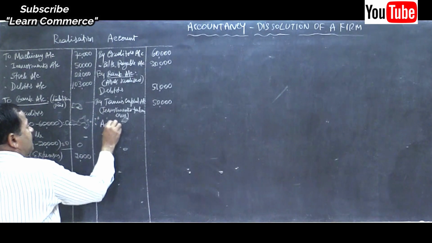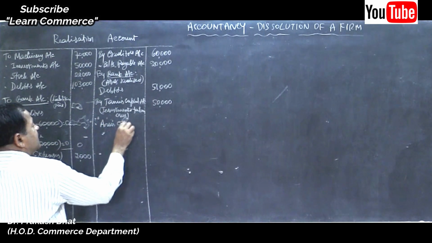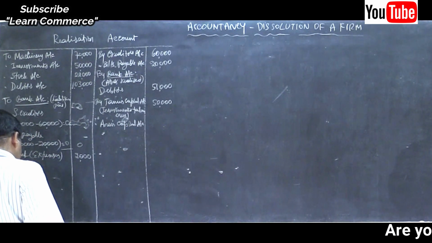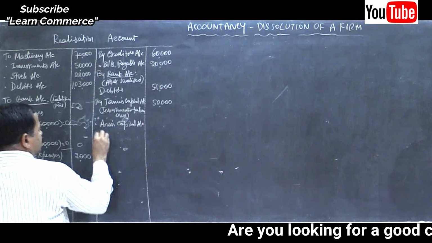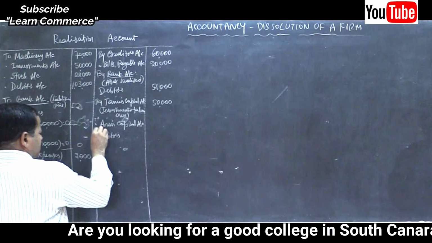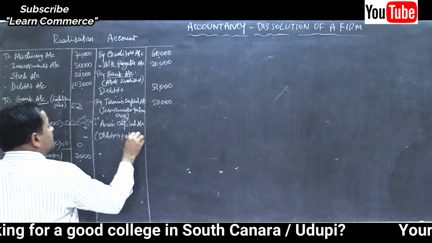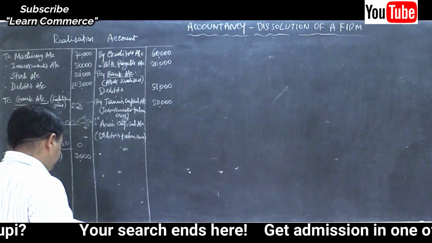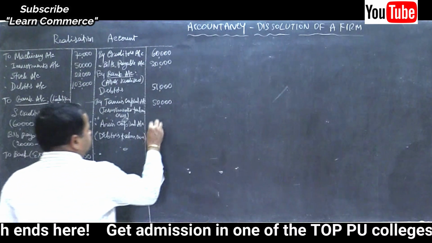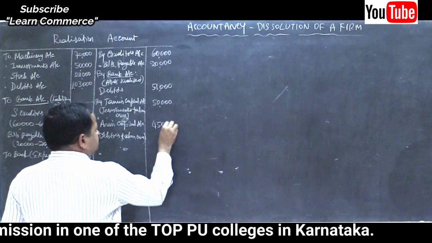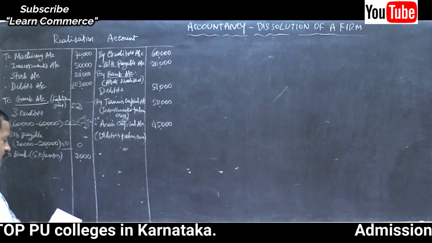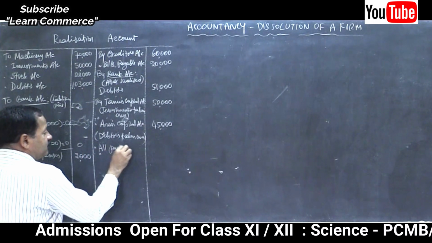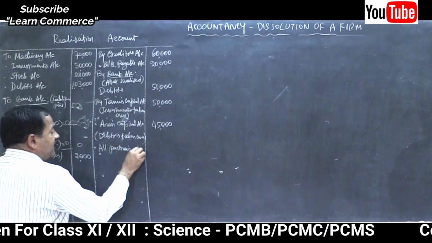By Anu's capital account, debtors taken over. How much? 45,000, right? 45,000. By all partners capital account.